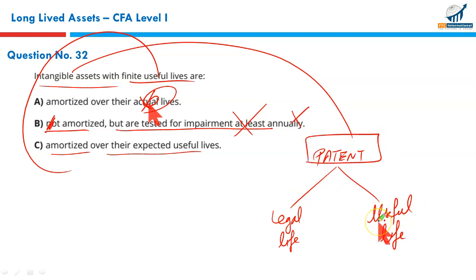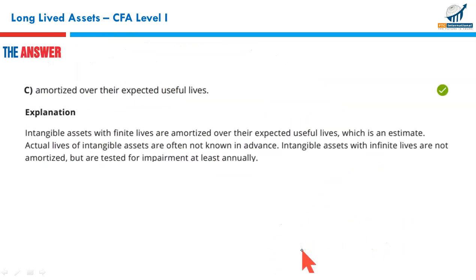Which of these 2 lives will we consider? We will consider the one that is lower. If the legal life is lower, we'll take the legal life as the amortization base. If the useful life is lower, we will take the useful life as the amortization base. That was the point to be remembered. So remember, intangible assets with finite or limited life, they're amortized over their expected useful lives or economic or legal life, whichever is lower. C is the right answer.